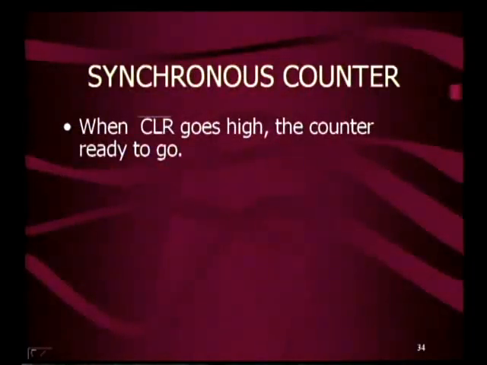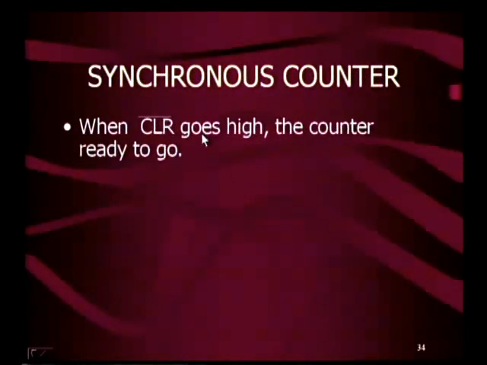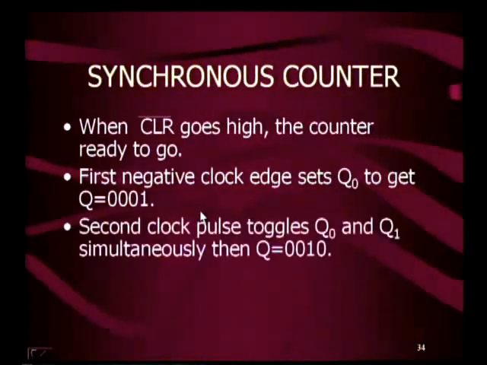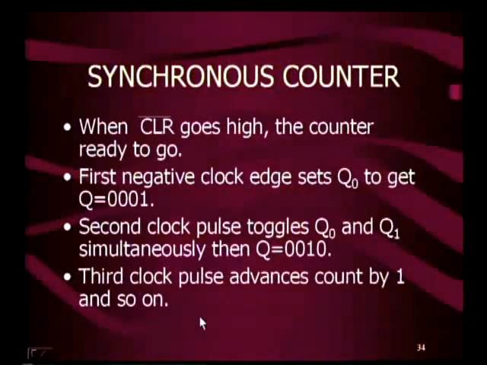When clear bar goes high, the counter is ready to go, same as in the case of the ripple counter. The first negative clock edge sets Q0, so Q is 0, 0, 0, 1. The second clock pulse toggles Q0 and Q1 simultaneously, then Q is 0, 0, 1, 0. The third clock pulse advances the count by 1 and so on.